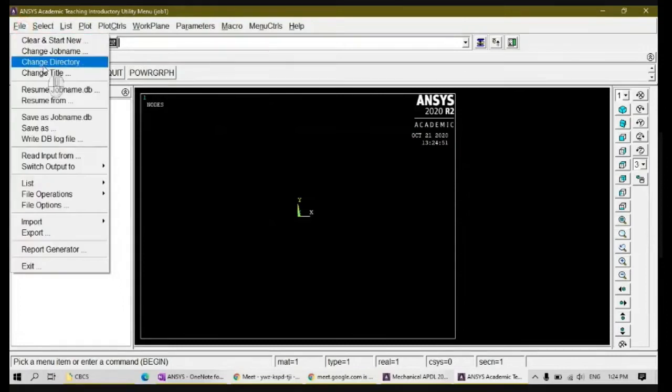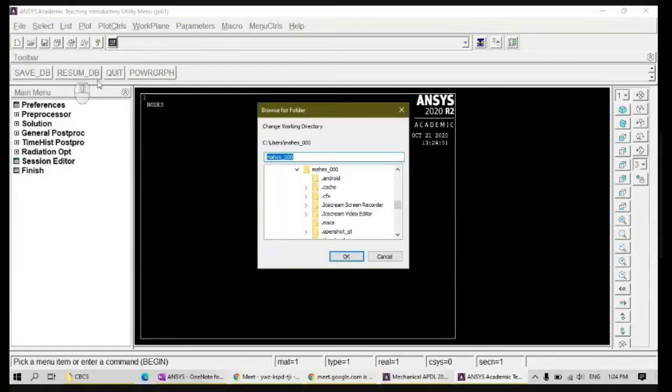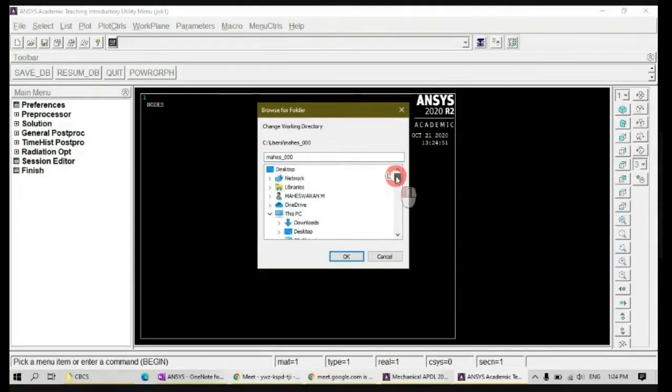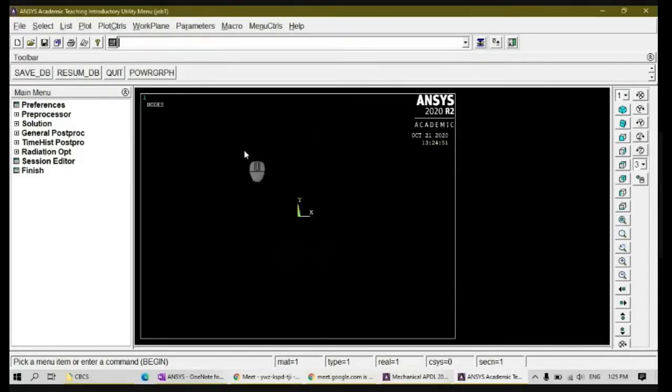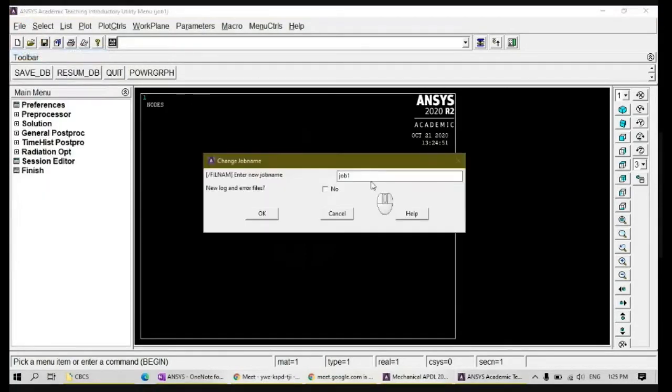File, change directory. You change the directory according to where you want to save the file. So I use Ansys Lab and I'll save it here. Right. Next, file, job name. You can change the job name.